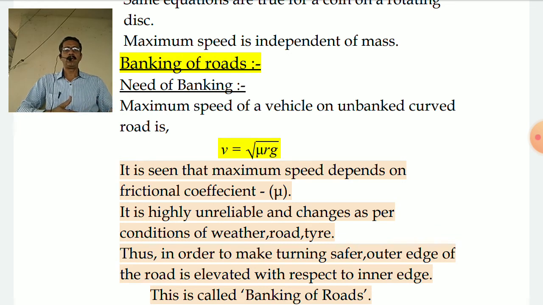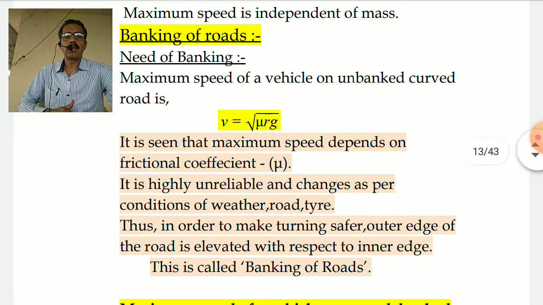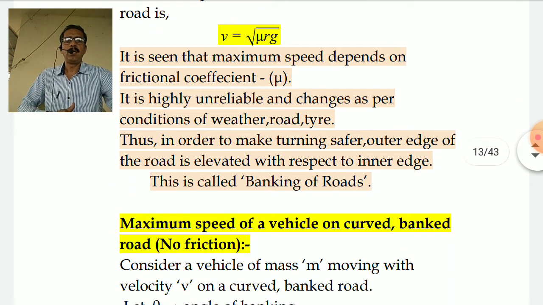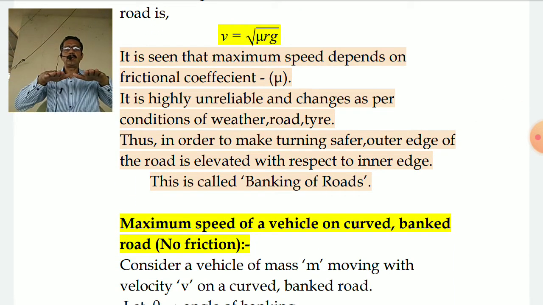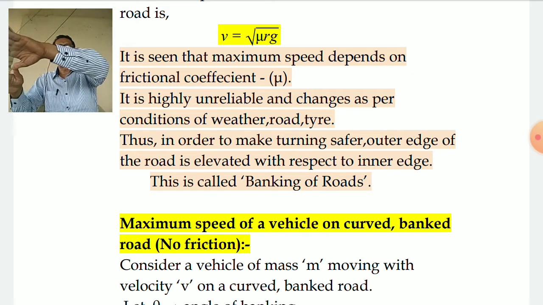If you have oil spilled on the road, it will drastically reduce the value of mu, and that is why being dependent on mu is highly unreliable. We need to make the turning of vehicles safer, and we then need to bank our roads. In order to make the turning safer, the outer edge of the road is elevated. If the vehicle is going to take a turn to the left-hand side, we elevate the outer edge and the vehicle will take the turn like this.